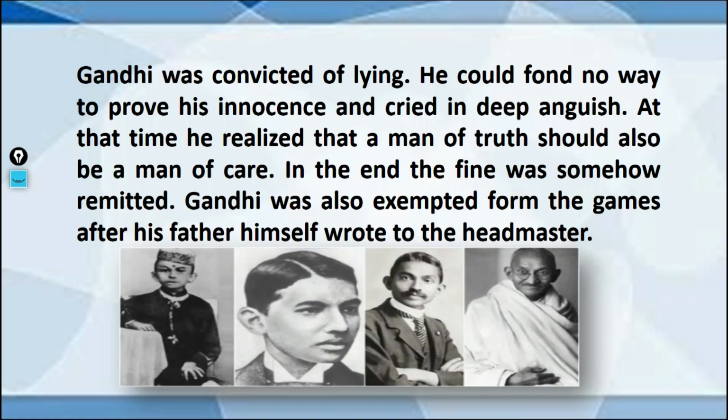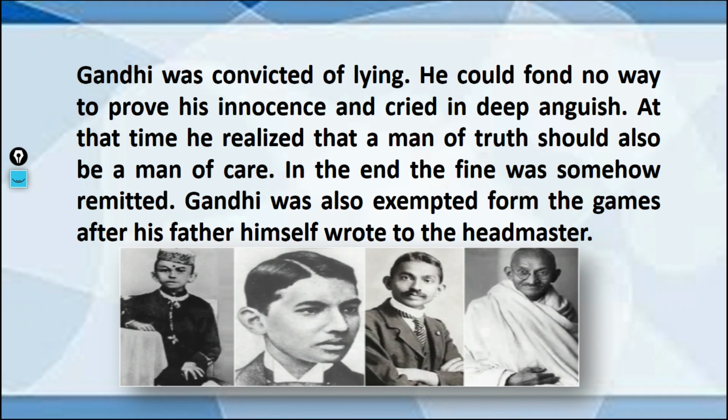What happened? Gandhiji was convicted of lying. When he told the truth to the headmaster about the reason for coming to class late, Mr. Jimmy did not listen.